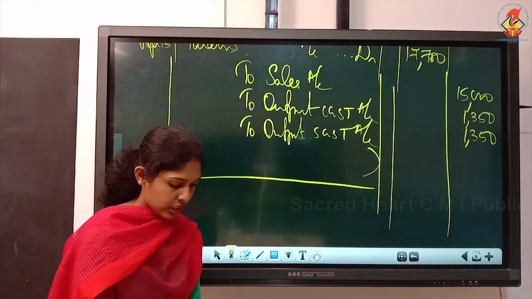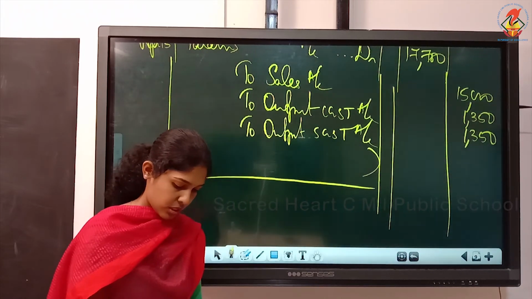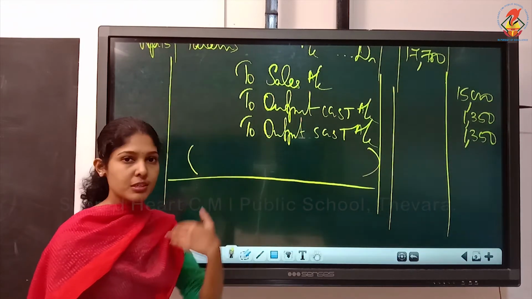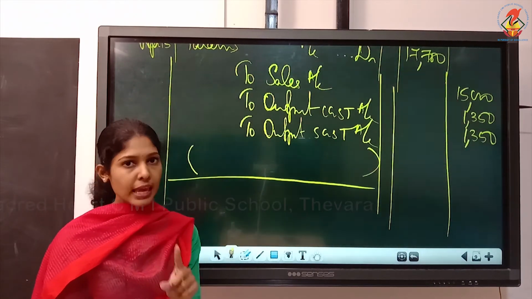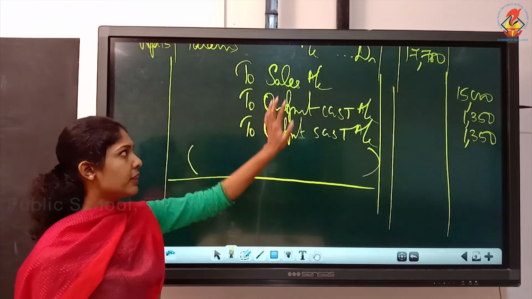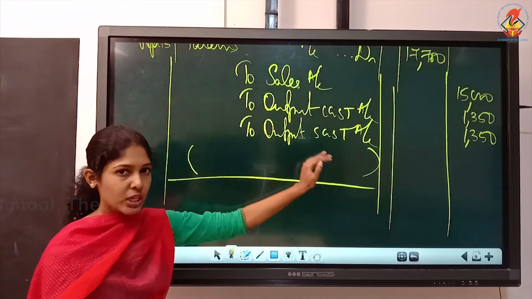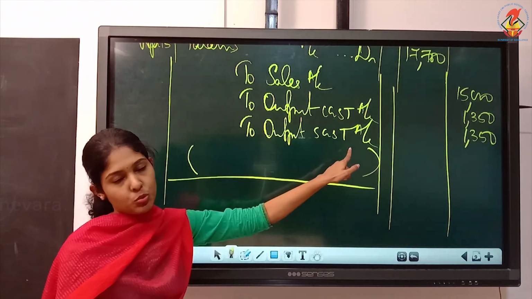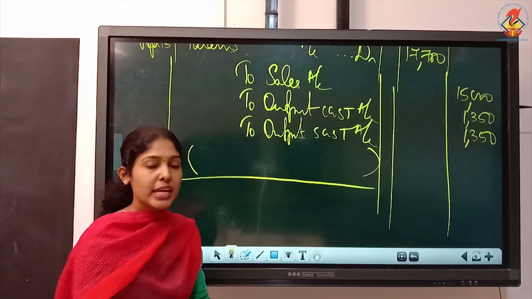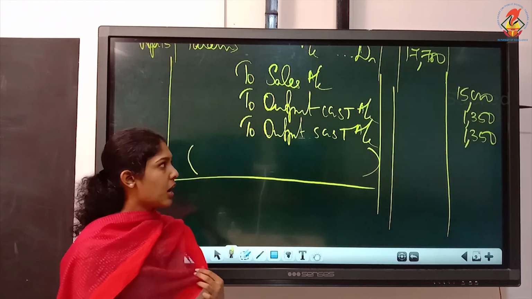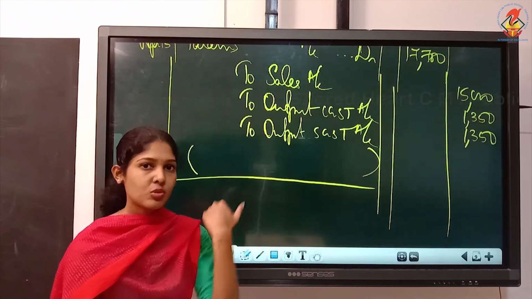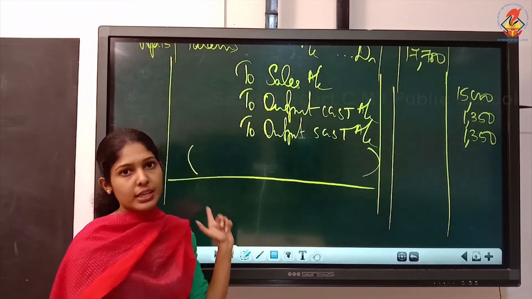The next one, April 20th. You have goods returned by Param. You sold goods to Param. Now he is returning means which account you will open? It is sales return. Sales we credited, so sales return must be debited. Similarly, at the time of sales, we opened one GST account, that is output GST account. Now at the time of sales return will be debited, output GST also to be debited. Output CGST, output SGST, all these will be debited because it's a reverse transaction happening. So all these we have to cancel.